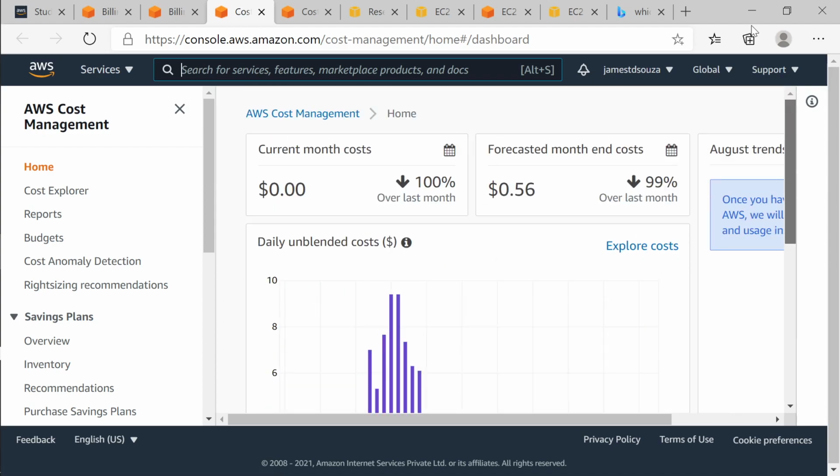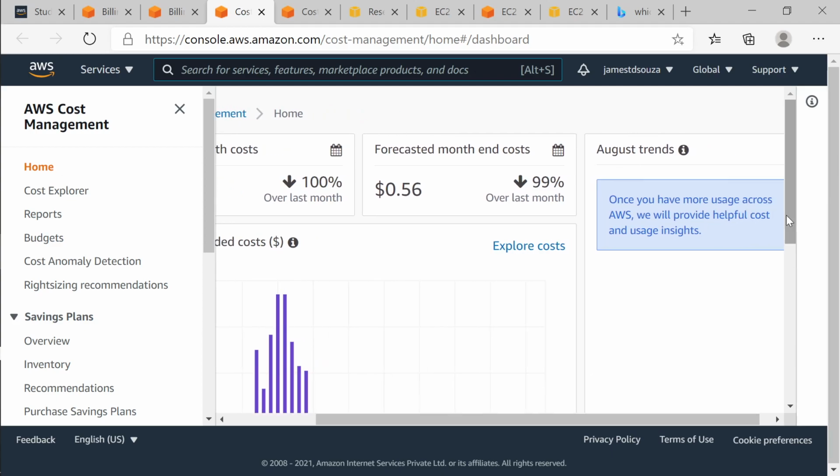So how do we? It says my current month cost is $0. Forecasted month end cost is $0.56, and it has reduced 99% over last month. Meaning if I was spending 100 hours last month, right now I'm spending 1 hour. So that is the reduction in my usage.